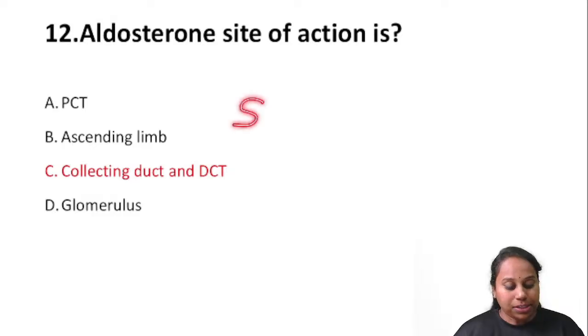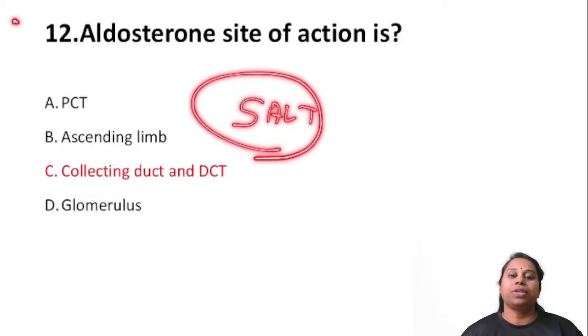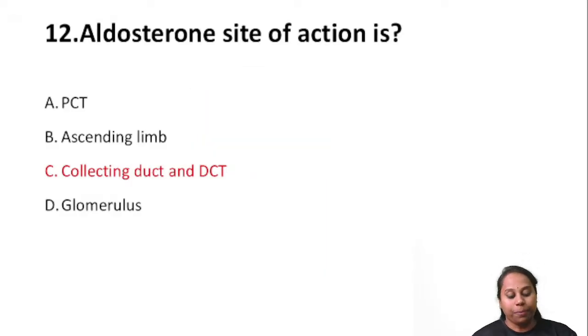Aldosterone is called the salt hormone because its main function is to enhance salt reabsorption in the kidneys, and the main channel it acts on is ENaC, the epithelial sodium channel, to increase salt reabsorption. That's why it is called a salt hormone. So it mainly acts on the collecting duct and the distal convoluted tubule.